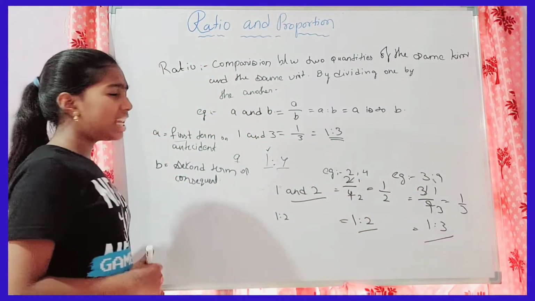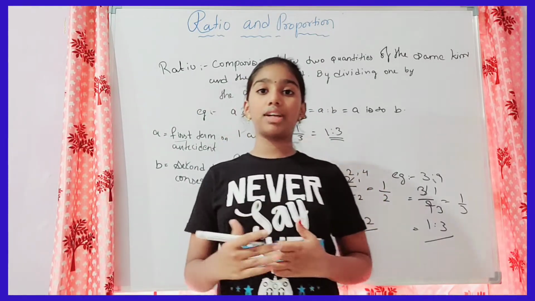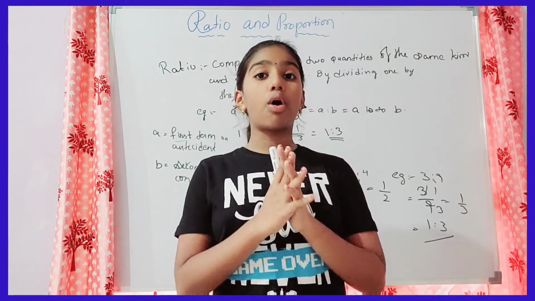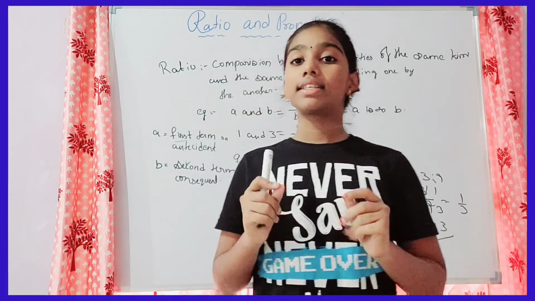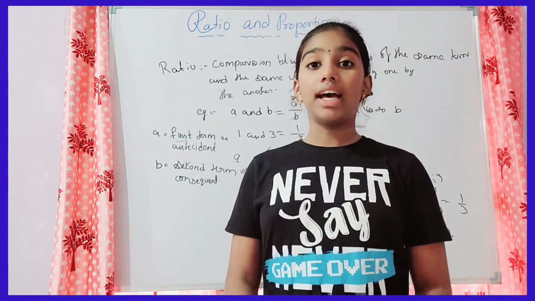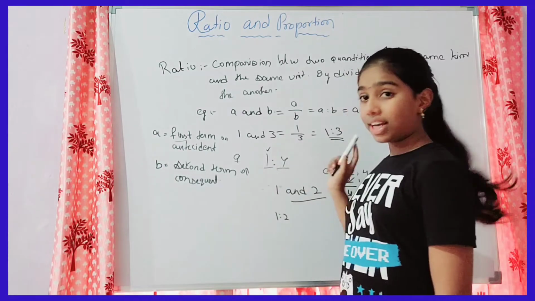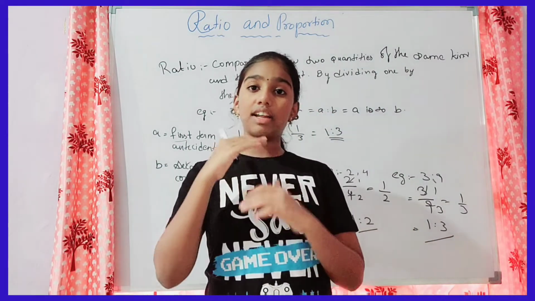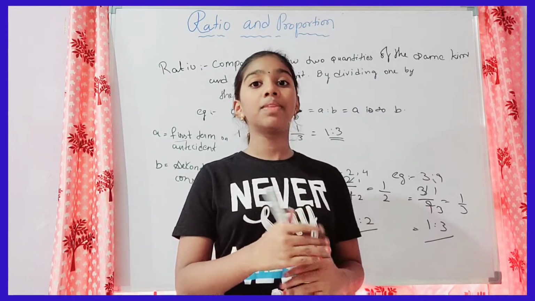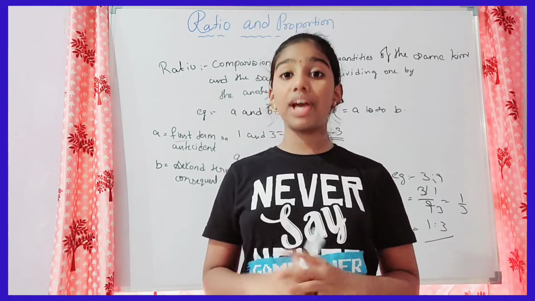Now let's discuss another thing. We have discussed what the simplest form is and how to convert to the simplest form. Remember one thing, the ratio should always be expressed in its simplest form. And remember another thing, that 1 by 3 or 1:3 means that if we want to compare any two digits in a ratio, first we have to divide them, that means we have to convert them into a fraction.